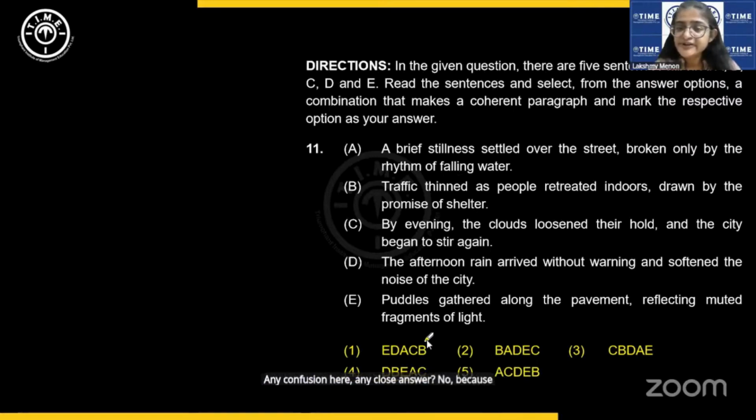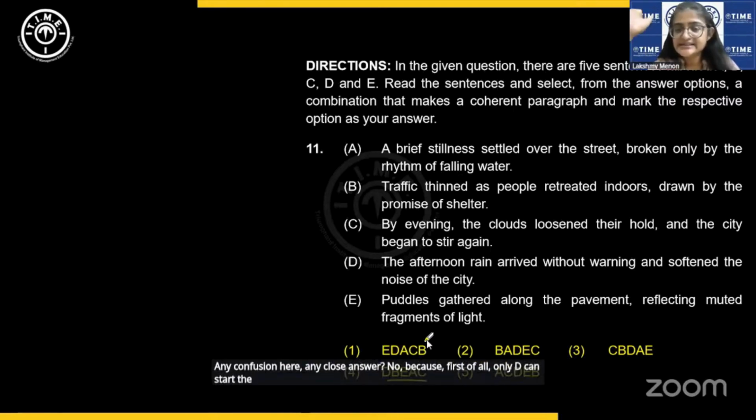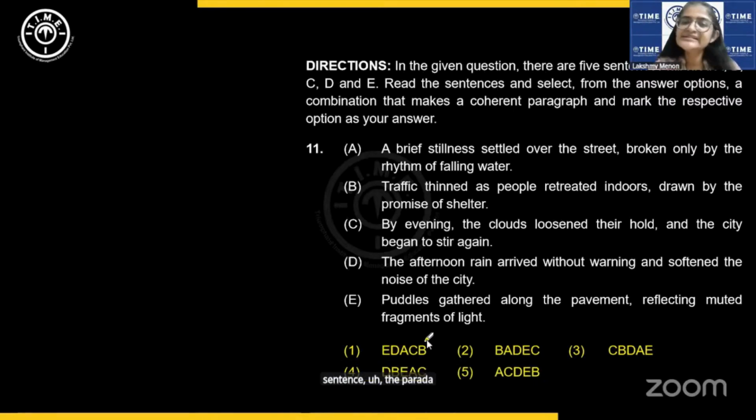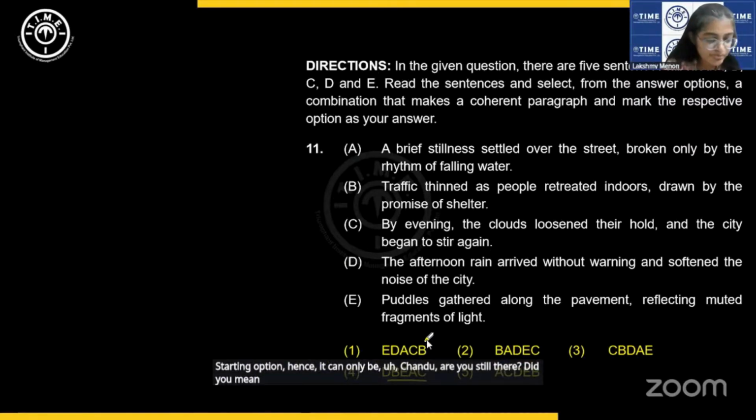No, because first of all, only D can start the para. Only D can start the para, right? There is no other starting option. Hence, it can only be Chandu. Are you still there? Did you mean two? If you meant two, B cannot start the para, okay?